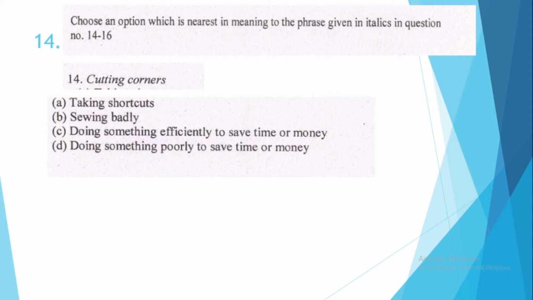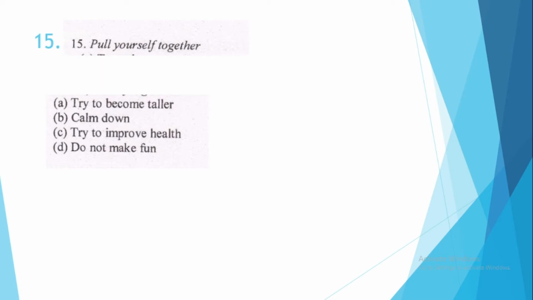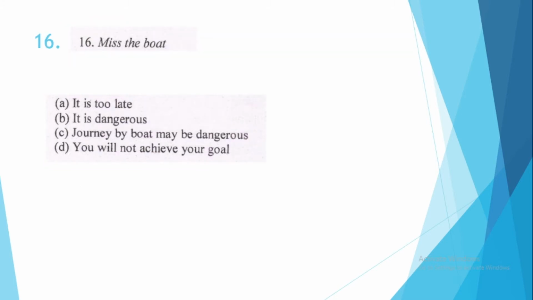14. Choose an option which is nearest in meaning to the phrase given in italics in question number 14 to 16. Question number 14, cutting corners. So you have to choose the nearest meaning of the sentence which is given in italics. The correct option is option number D. So the words which are in italics are actually the phrases. So let us see the meaning. This option number D, doing something poorly to save our time. Question number 15, pull yourself together. It means option number B, to calm down. Question number 16, miss the boat. It means option number A, it is too late.